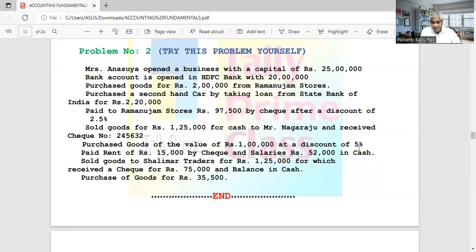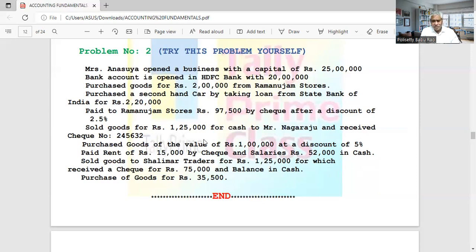This credit is coming now. Trade discount is not shown separately. It is deducted, and the balance net amount only is taken as the purchase or sale. So here purchased goods, purchase account debit, and nothing is given in cash, cash account credit, both 95,000. Discount is not shown. Then rent 15,000 paid by check, salary 52,000 paid in cash.